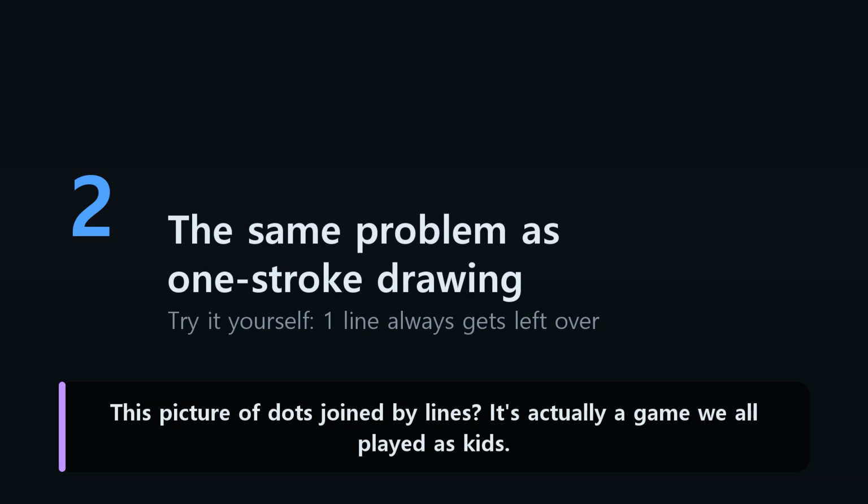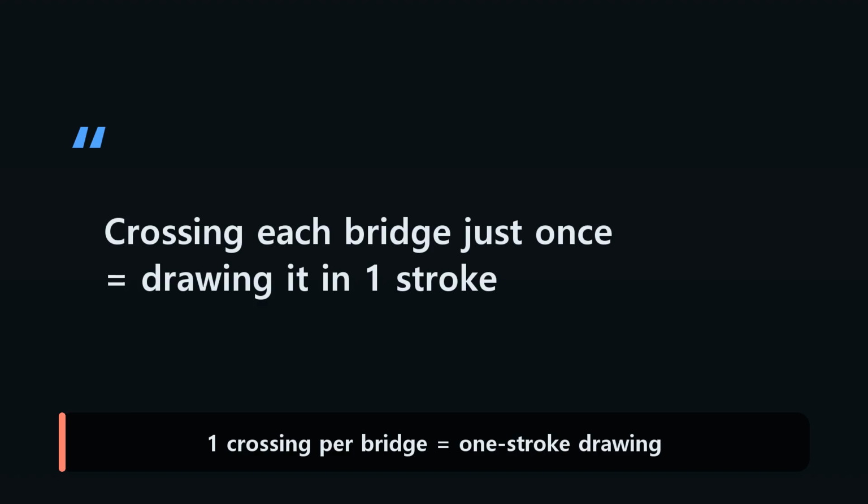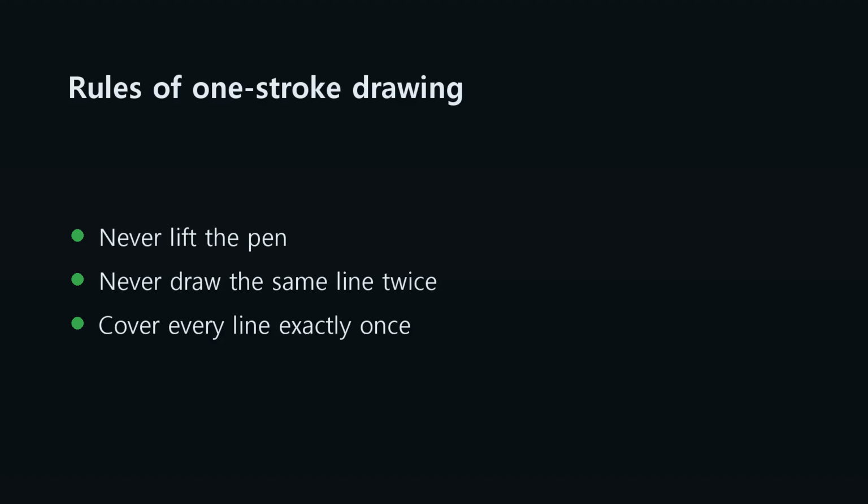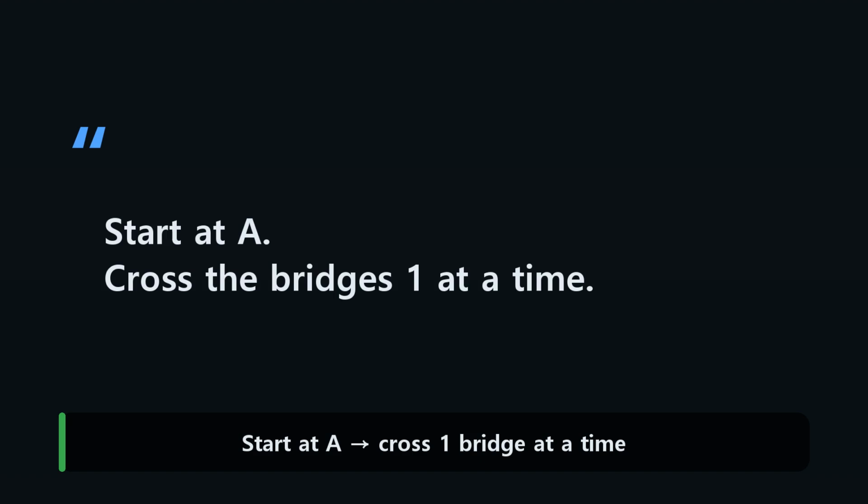This picture of dots joined by lines? It's actually a game we all played as kids. It's the one-stroke drawing puzzle. Exactly the same problem as crossing each bridge exactly once. 3 rules. Never lift the pen, never trace the same line twice, and cover every line. So let's try it ourselves.